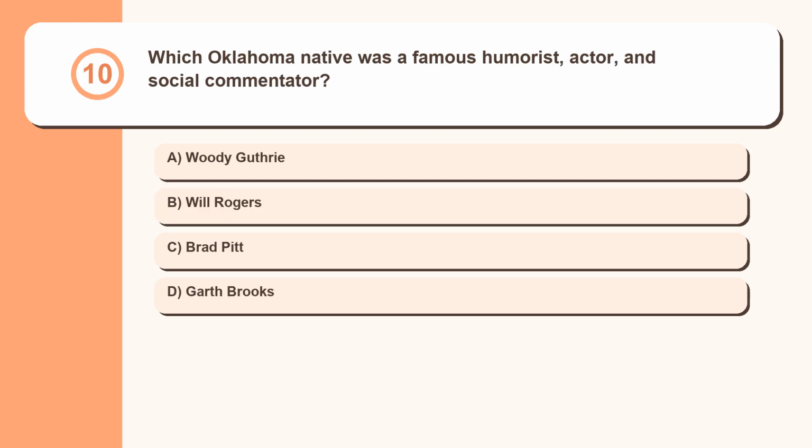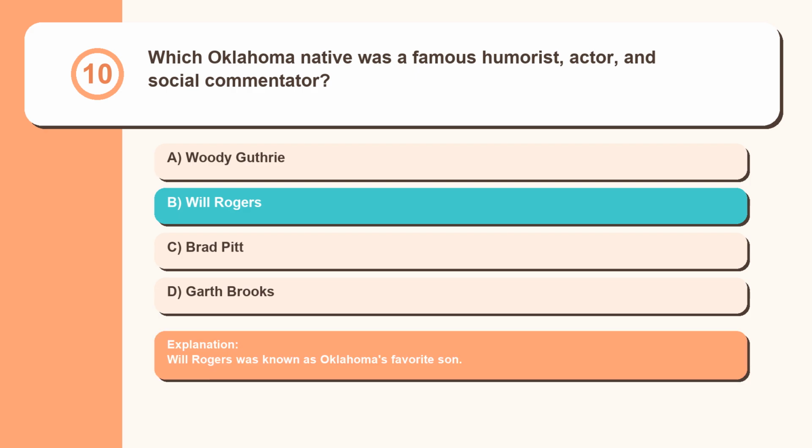Question 10. Which Oklahoma native was a famous humorist, actor, and social commentator? Woody Guthrie, Will Rogers, Brad Pitt, Garth Brooks. Will Rogers was known as Oklahoma's favorite son.